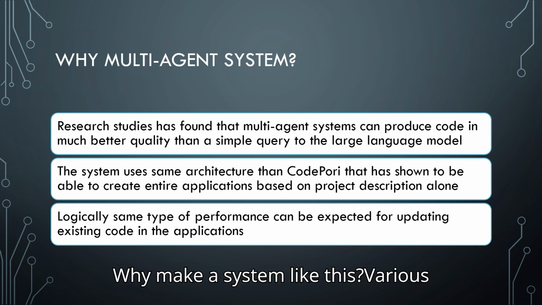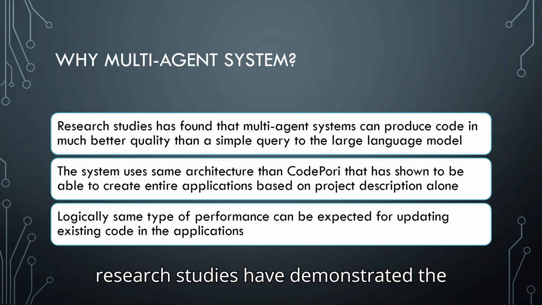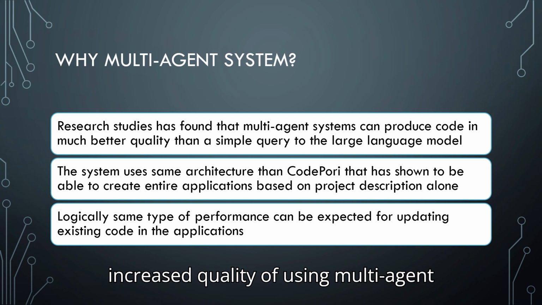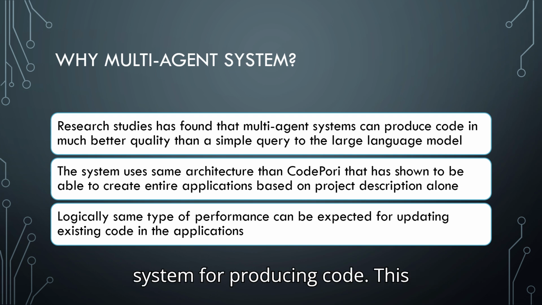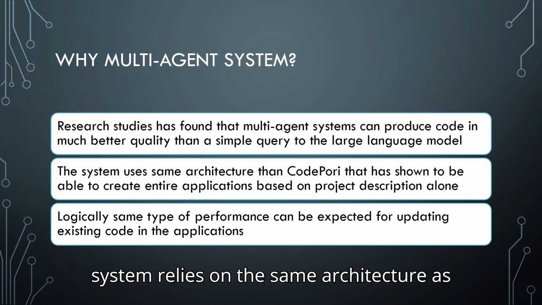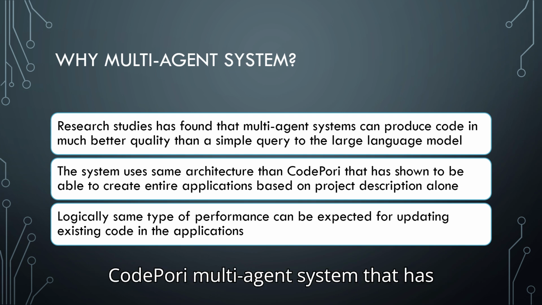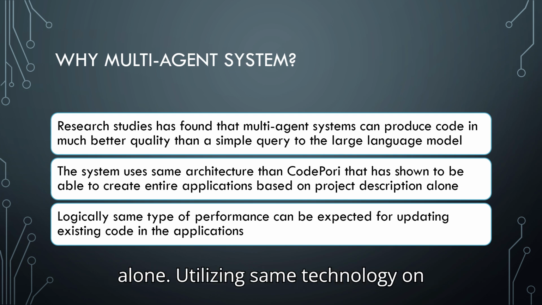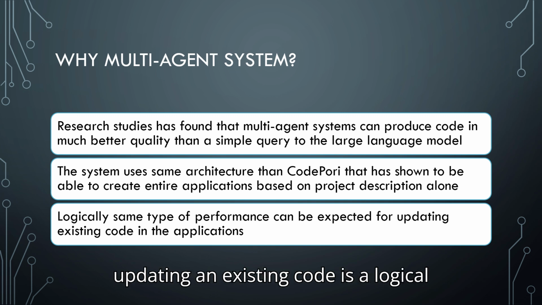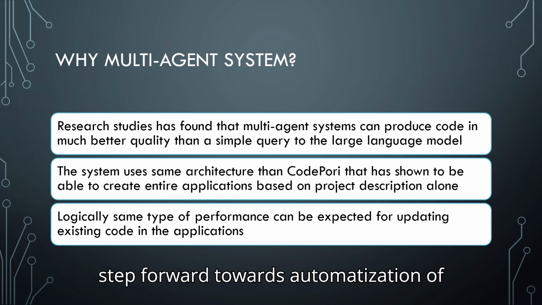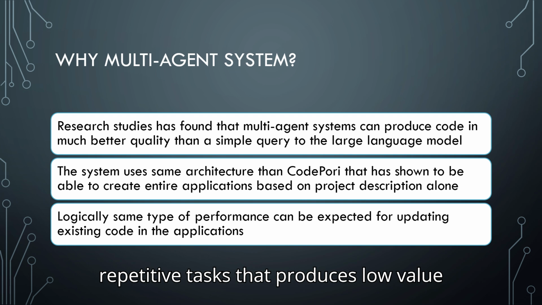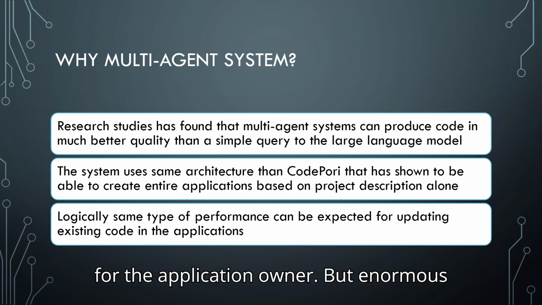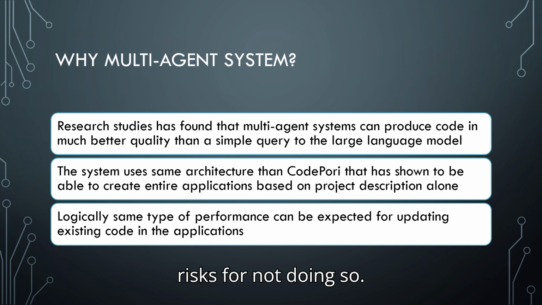Why make a system like this? Various research studies have demonstrated the increased quality of using a multi-agent system for producing code. This system relies on the same architecture as the CodePori multi-agent system, which has demonstrated superior results on code generation from project description alone. Utilizing the same technology on updating existing code is a logical step forward towards automation of repetitive tasks that produce low value for the application owner, but enormous risks for not doing so.